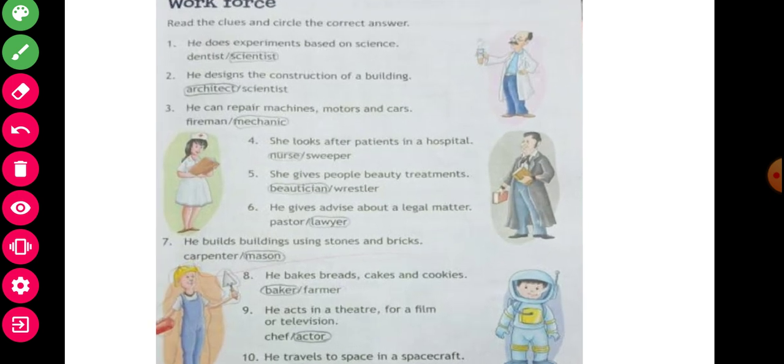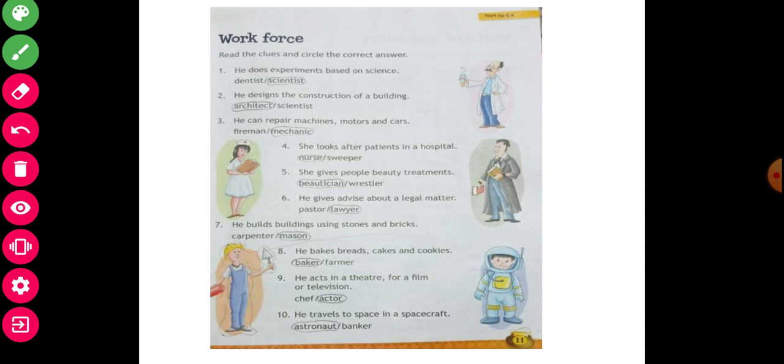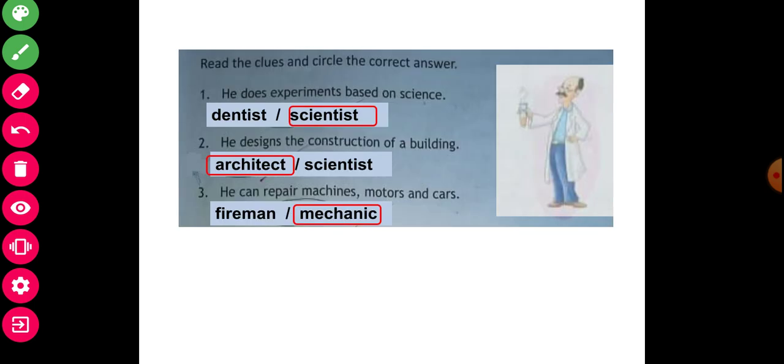Workforce. First of all, one by one the command is here. I will give so many pictures here. See and observe one by one. Yes, first of all, the first command: he does experiments based on science. Who is that? Scientist. Yes, I will mark it here. Another, he designs the construction of a building. Architect. And third one, he can repair the machine, motor car, mechanic.